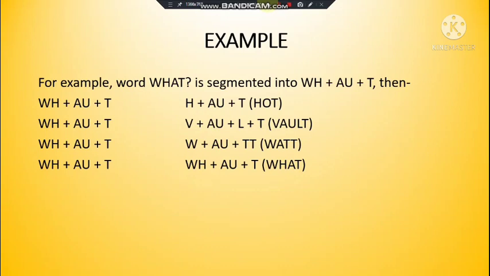All these combinations are given, and the appropriate one will be taken into consideration. So whatever I am speaking now will be internally converted to digital format using those three phases. First, the analog signal is converted to digital. Second, the digital signal is divided into tiny segments. And in the last one, those tiny segments are compared with the words or phrases in the English dictionary and replaced by those terms.